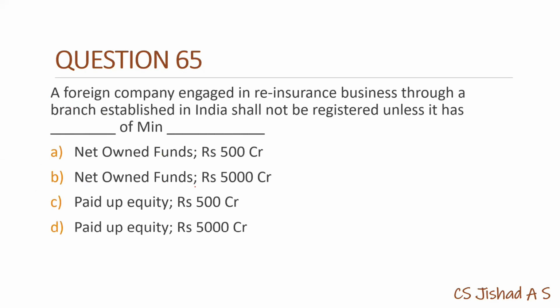65. Foreign company engaged in reinsurance business. So this is section 6 of Insurance Act 1938. A foreign company engaged in reinsurance business has 2 options. If it is establishing business through a branch in India, it should have minimum net owned fund of rupees 5000 crore. If it is establishing through IFSC, its minimum net owned fund requirement is 1000 crore. So this is a foreign company which is establishing through a branch in India. So the minimum NOF requirement will be rupees 5000 crore.